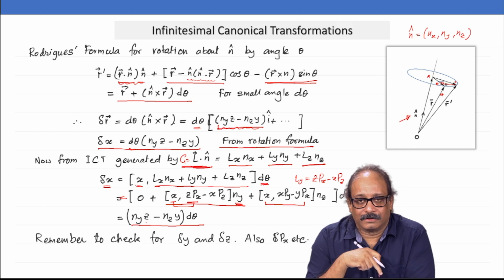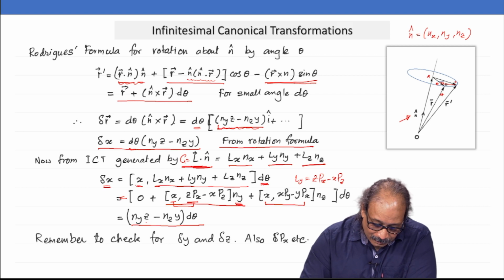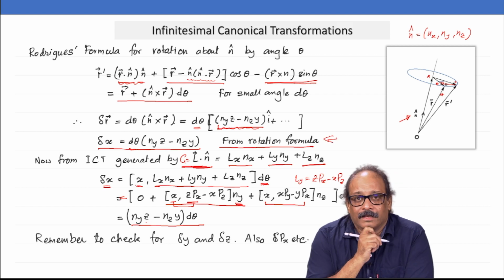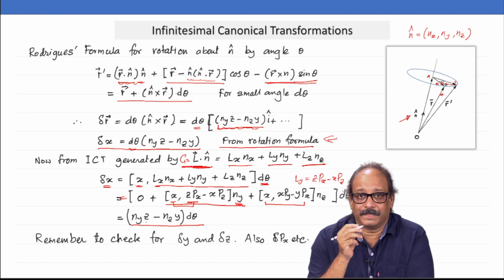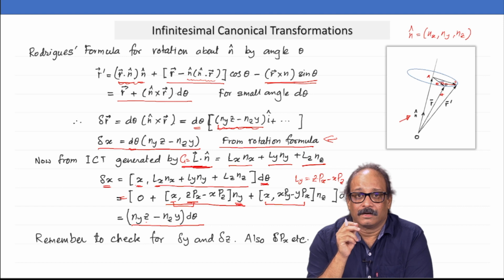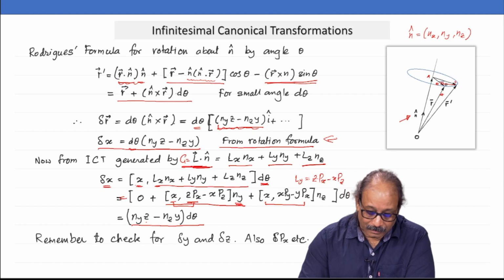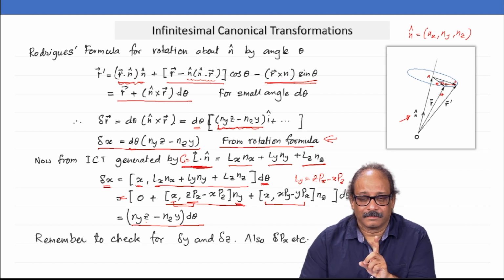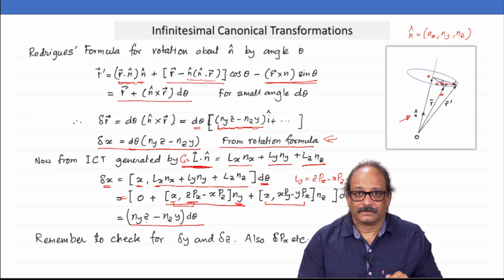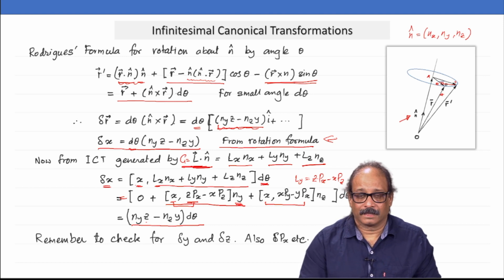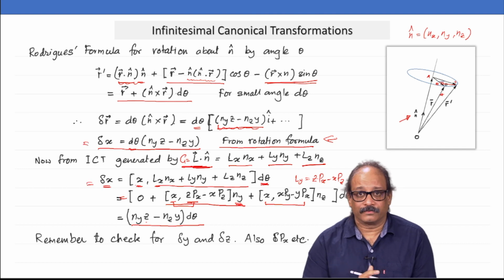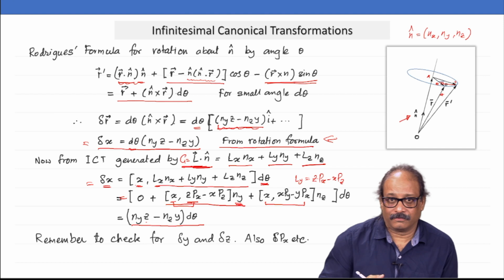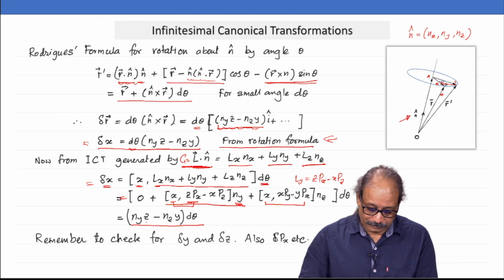Remember, I did this calculation only for delta x. You have to also check that whatever delta y and delta z you get from the rotation formula, and also delta px, delta py and delta pz, all these quantities obtained from the rotation formula and from the Poisson bracket, must be the same. I have just shown you one calculation there for delta x, but you have to do it for every other canonical variable.